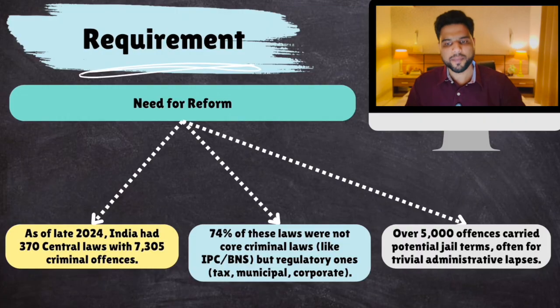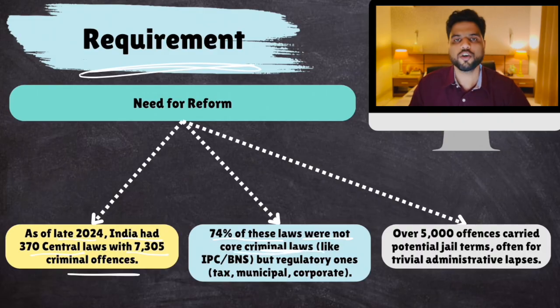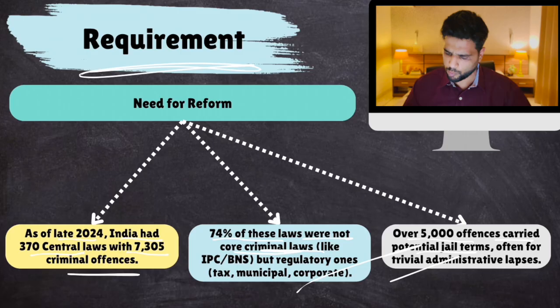Now, why was there a requirement for this reform? As of 2024, India had 370 central laws with more than 7,000 criminal offences. 74% of these laws were not core criminal laws, like genuine crime breaking. Over 5,000 offences carried potential jail terms which were not even required because these were minor offences. They really harassed the citizens. So this has to be removed.